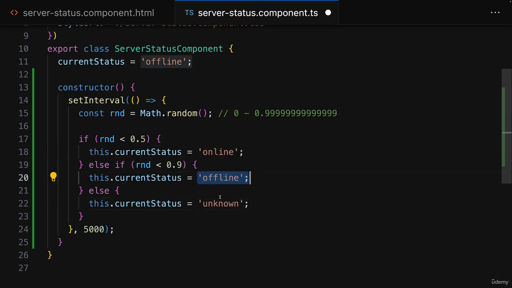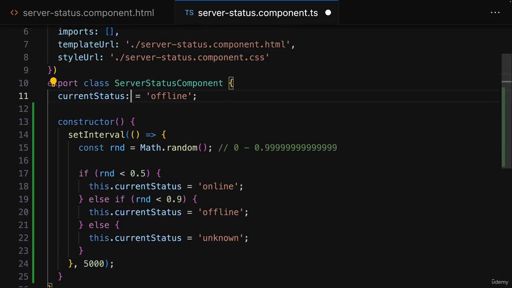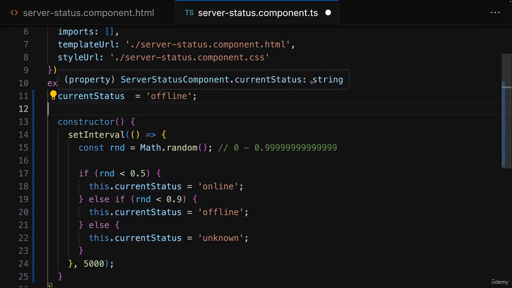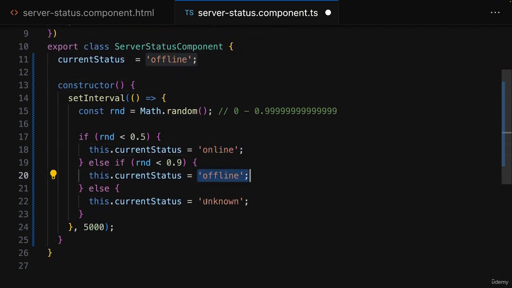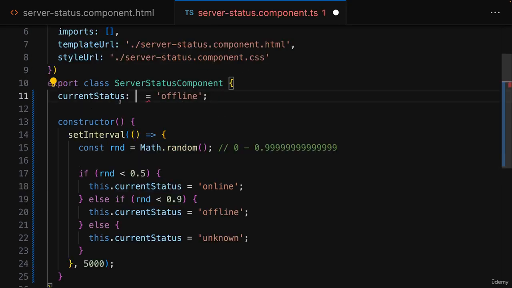Now, one thing you might want to consider doing here when working with hard-coded values like this is set up a type that only accepts these kinds of values. And you can do this in TypeScript by explicitly assigning a type to current status, which will disable its inference for this property, because by default it would infer that current status should be of type string. But here I want to be more specific that it's one of these 3 strings.